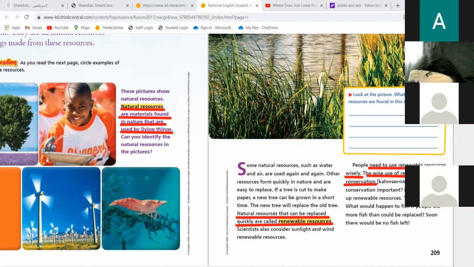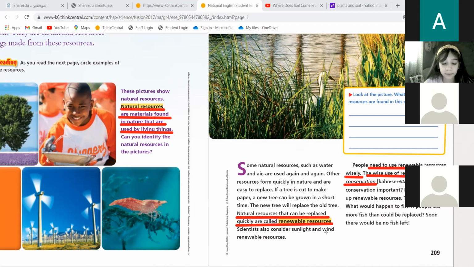Think about this. What would happen to fish if people ate more fish than could be replaced soon? There would be no fish left. Excellent. If people keep eating more and more fish, they will finish all of them very soon and we'll have no more fish. So we need to use all the natural resources wisely, because if we use them all the time, one day we'll have no more of these resources.